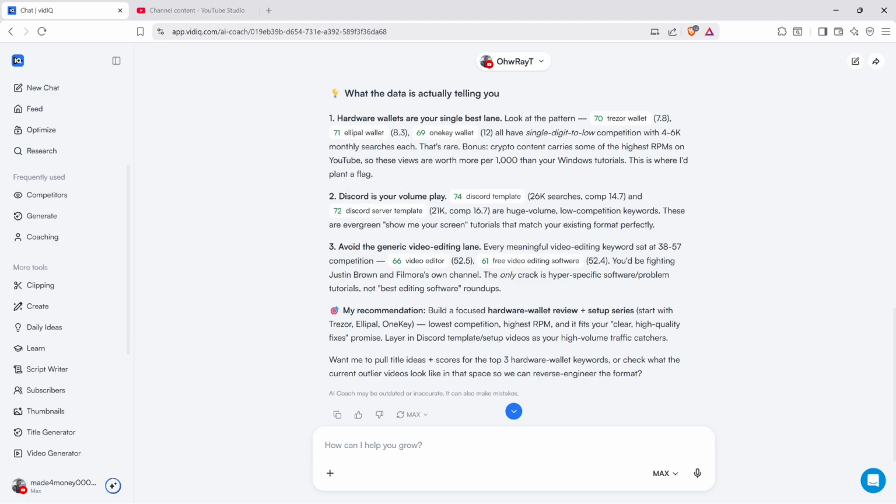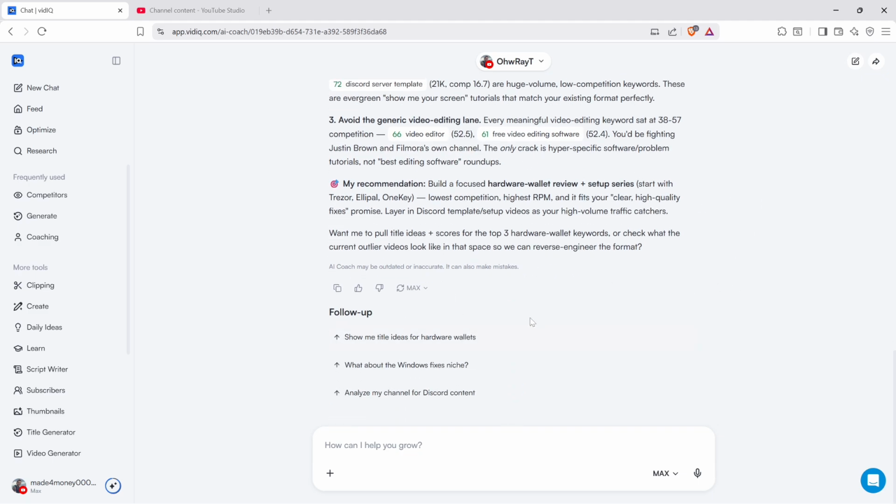Okay. It says here you should avoid the generic video editing lane. Every meaningful video editing keyword sits at 38 to 57 competition. You'd be fighting Justin Brown and Phil Morris' own channel. The only crack is hyper-specific software solutions or tutorials, not best editing software roundups.